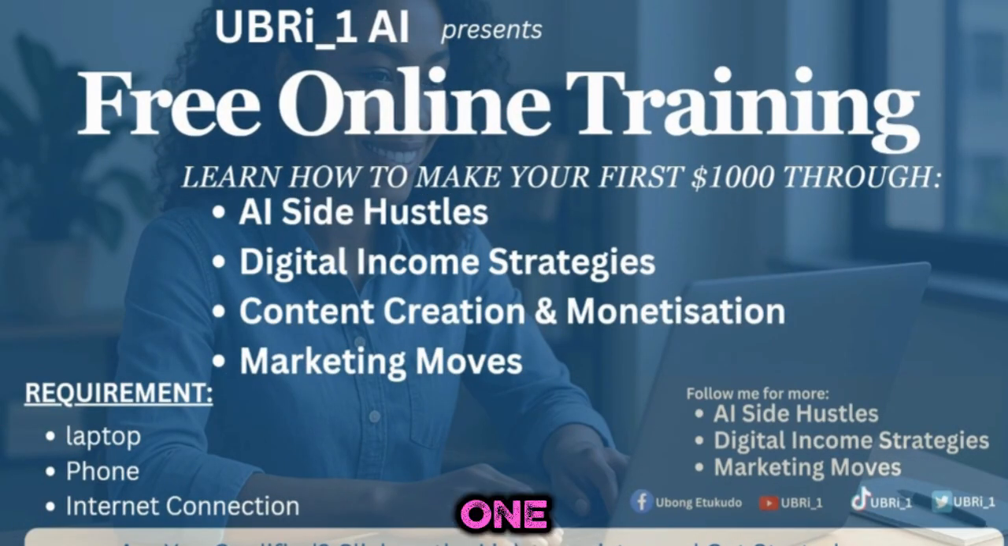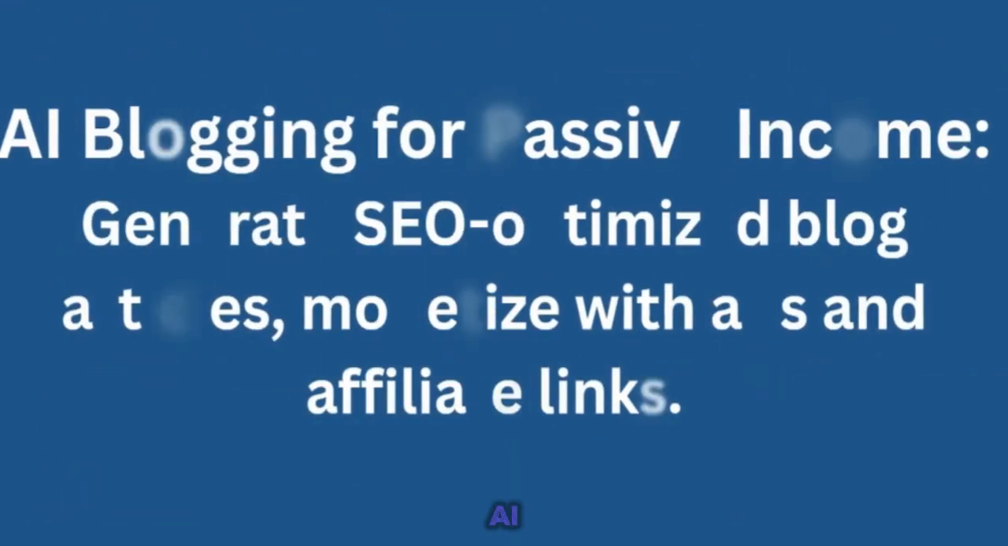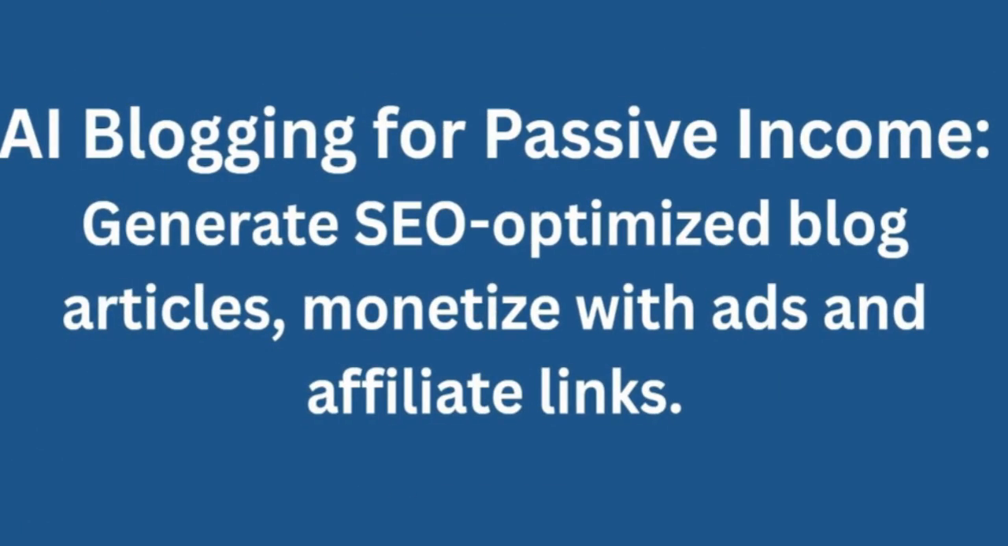Now, Ubri AI is all about AI side hustles, and these are some of the things we do. We are into AI blogging for passive income. In this, you use AI to generate search engine optimized blog articles. We monetize them with ads and affiliate links.